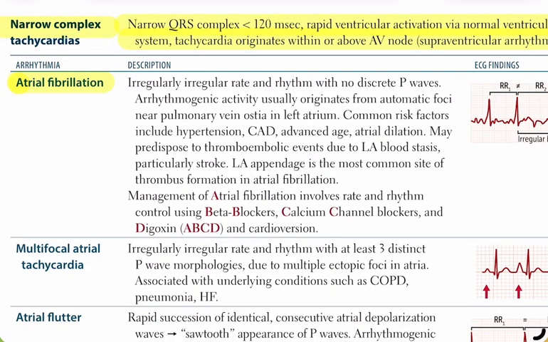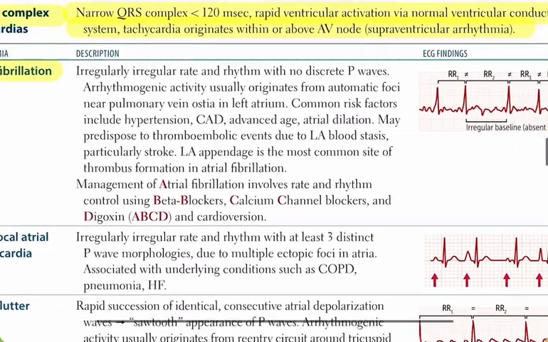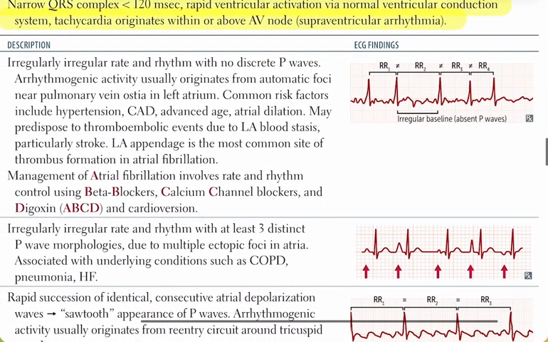The first one is atrial fibrillation. Here the rhythm is described as irregularly irregular. That means there is no repeating pattern, and both the rate and rhythm are irregular. On ECG, you will notice no discrete P waves. Instead, the baseline looks irregular, and the RR intervals are all different.